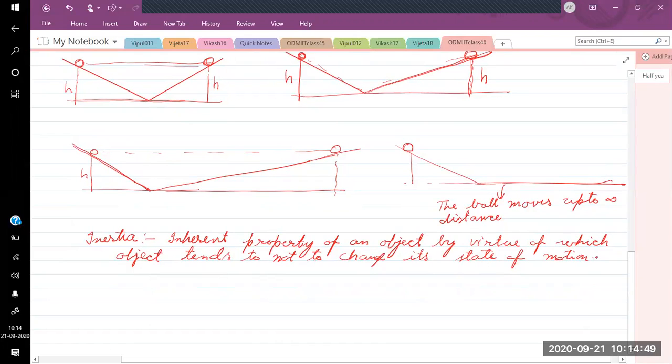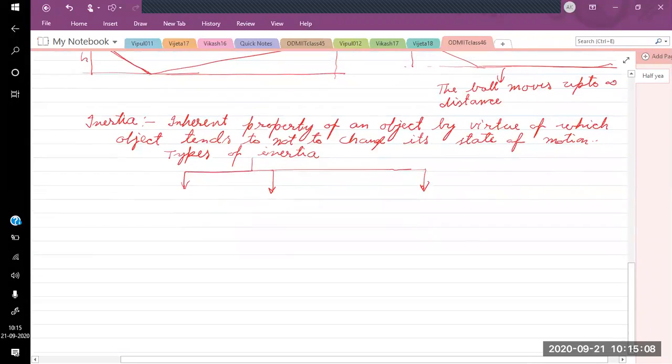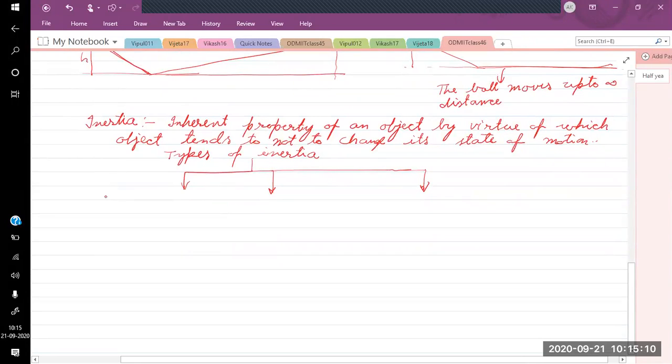Okay, so inertia can be categorized into different types. So what are the different types of inertia? There are three types we study. First is the inertia of rest. So what is inertia of rest?